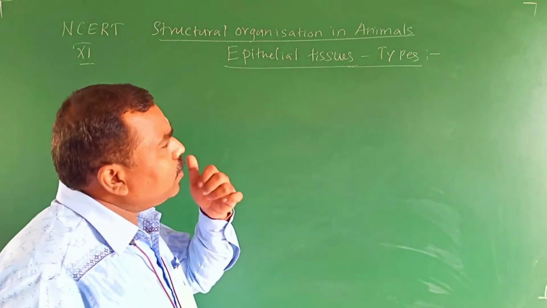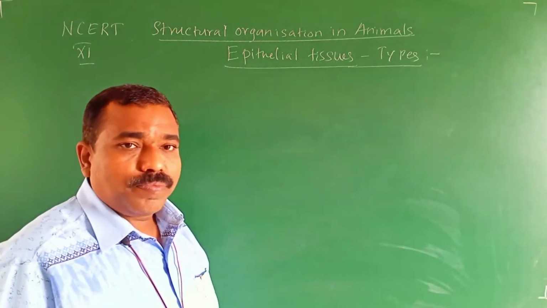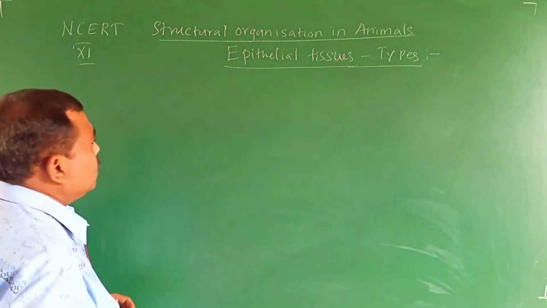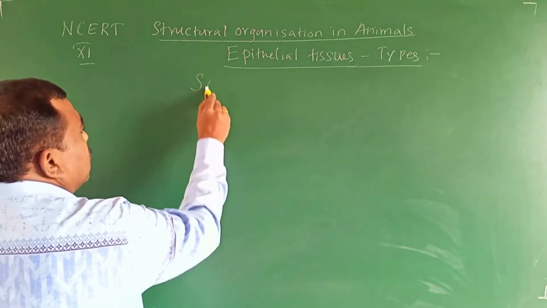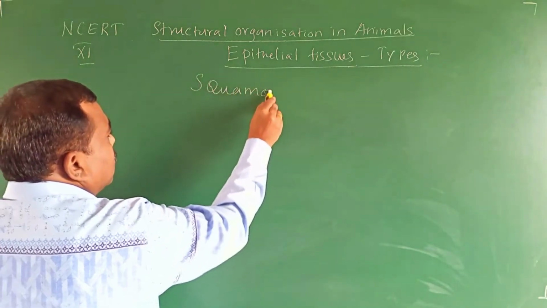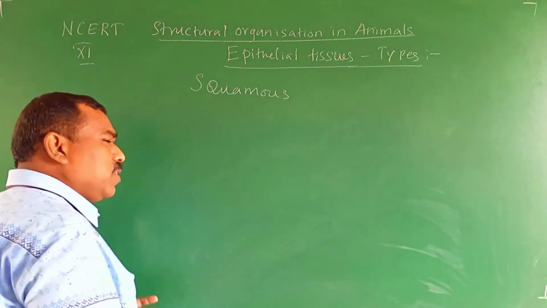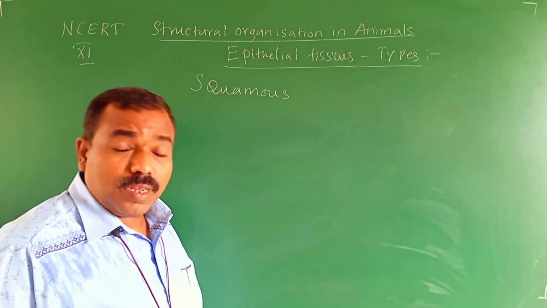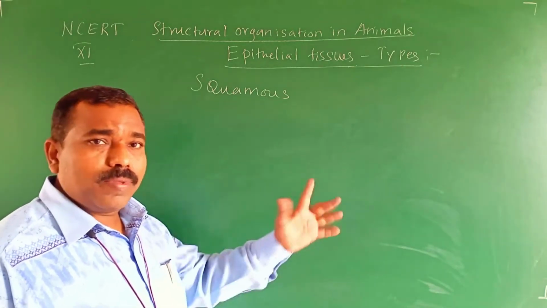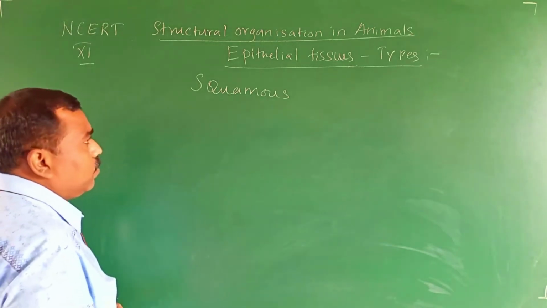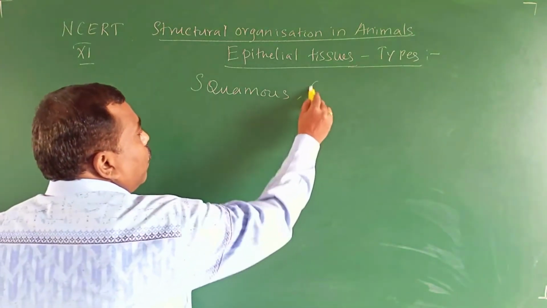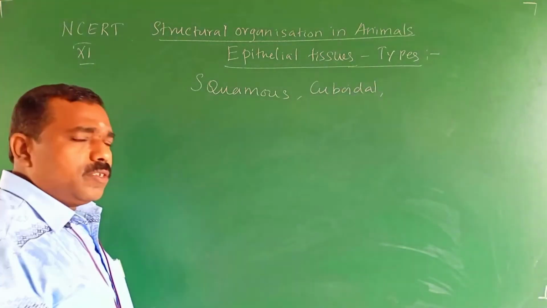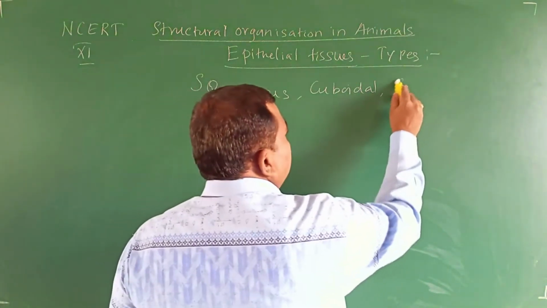What are the types of epithelial tissues? Epithelial tissues are 3 types, based on the shape of the cell structure. One is squamous epithelium. Another one is cuboidal epithelium. Next one is columnar epithelium.